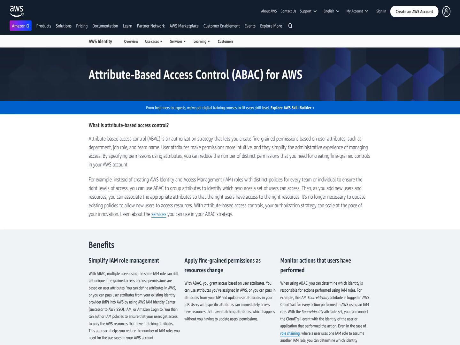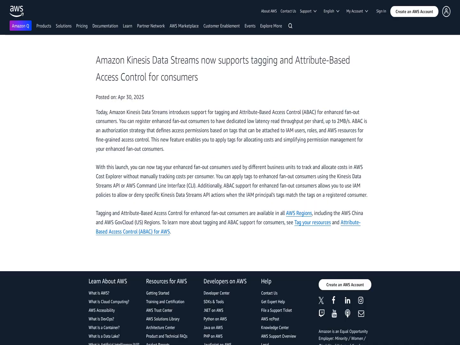Furthermore, Amazon Kinesis Data Streams also introduces attribute-based access control for enhanced fan-out consumers. ABAC is an authorization strategy that defines access permissions based on tags attached to IAM users, roles, and AWS resources. With this support, you can use IAM policies to allow or deny specific Kinesis Data Streams API actions when the IAM principal's tags match the tags on a registered consumer. This new feature is available in all AWS regions, including the AWS China and AWS GovCloud regions.